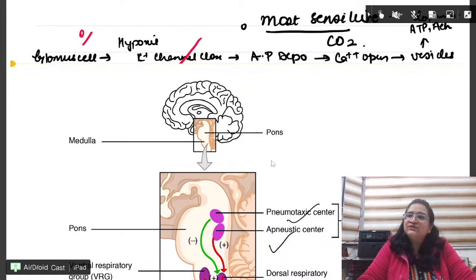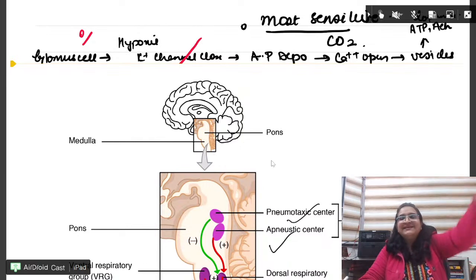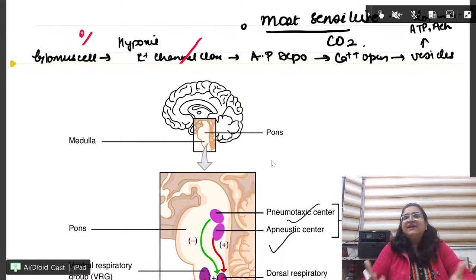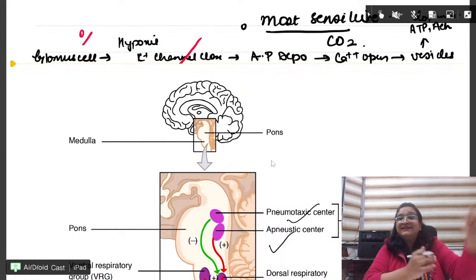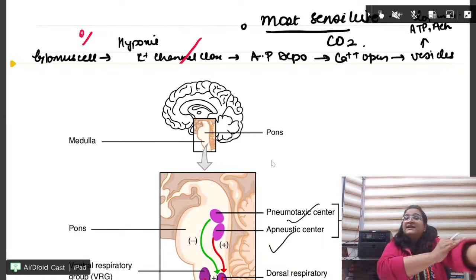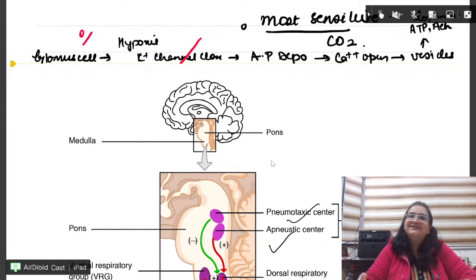Similarly, as insulin was released, vesicles are there which have acetylcholine, dopamine, ATP. So they are released. Once they are released, they will stimulate the various nerves. The nerves are stimulated and that is how respiration is activated.